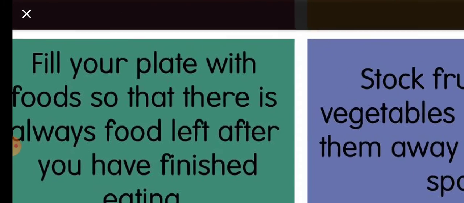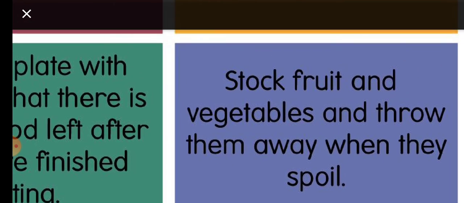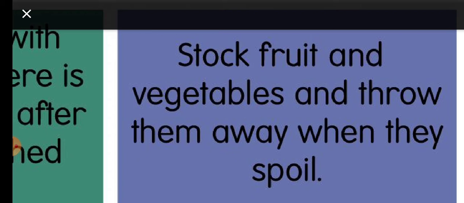Yes, children, now you see the green card: fill your plate with food so that there is always food left after you have finished eating. So you fill your plate with so much, whatever is available, and you have to leave it. When you keep so much, definitely we will not be able to eat completely. So leaving it, is it right or wrong? Put your thumbs up if you feel it is right, thumbs down if you feel it is not the correct way. Now: stock fruit and vegetables and throw them away when they spoil. So many fruits and vegetables are brought and kept, and then they may get spoiled after 2-3 days, and then they are thrown away.